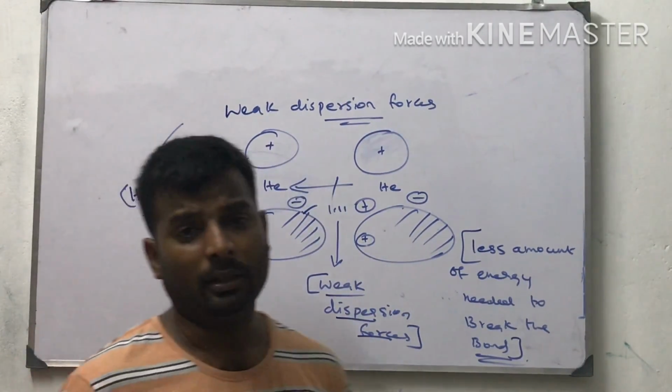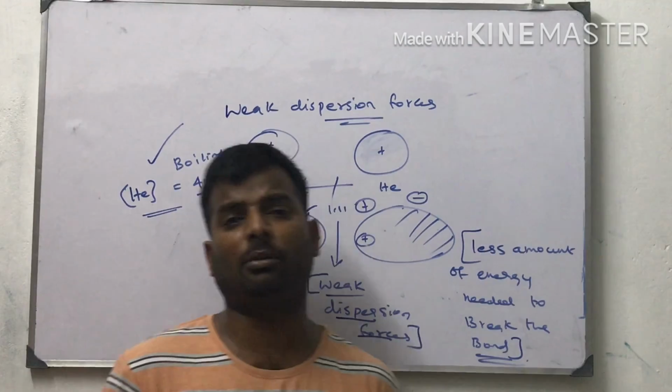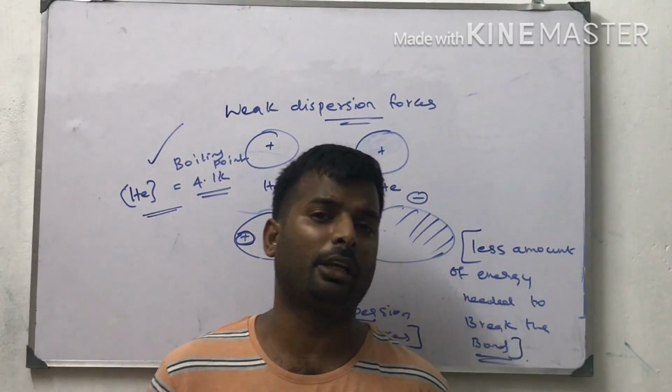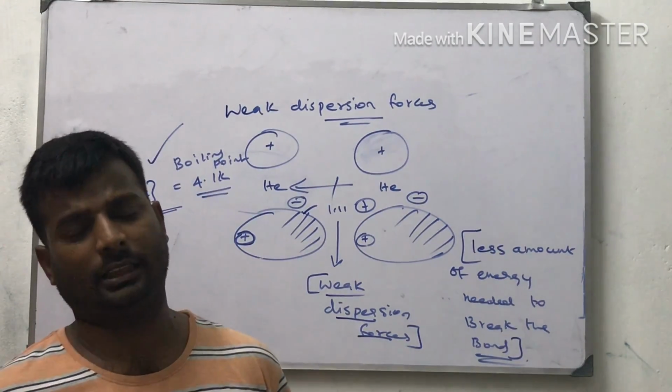Next, helium is highly diffusible. It easily diffuses through laboratory materials like glass, rubber, plastic, etc.